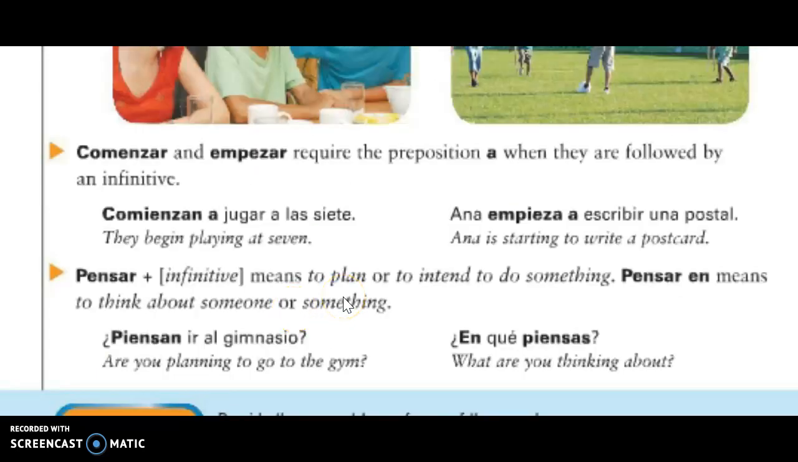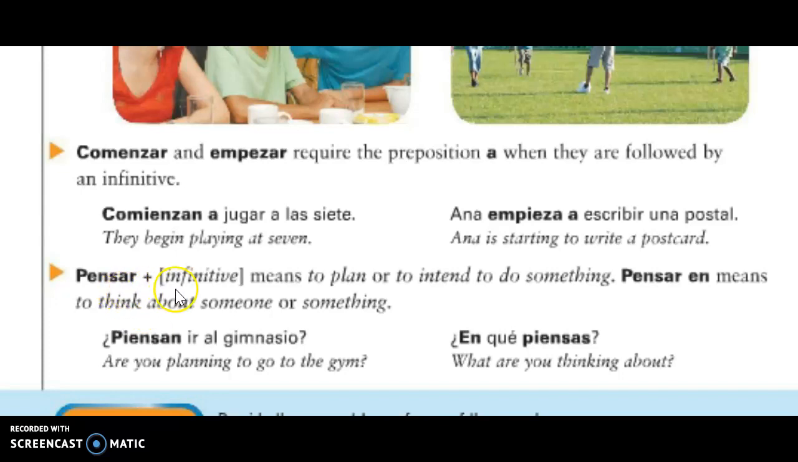Another rule you're going to have to note is comenzar and empezar are a little familiar to the ear, as you just learned, because they require the preposition a to be followed by them when they have an infinitive. For example, comienzan a jugar a las 7. They begin playing at 7. Ana empieza a escribir. So it's just like in the ear form where it has that a, which exactly translated to English would be a duplicate of they begin to play. So it's just something that is unique to the Spanish language.